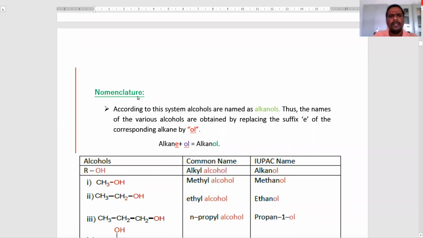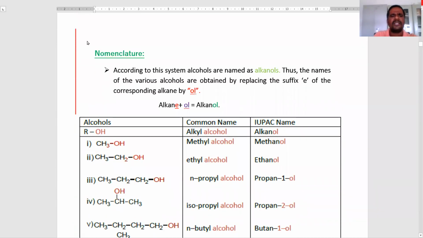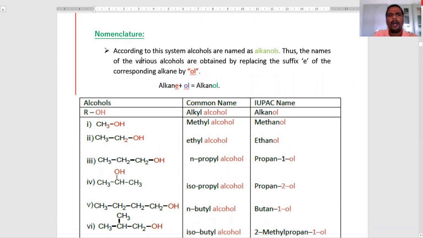Next, we see the nomenclature of the alcohols, how alcohols are given names. According to this system, alcohols are generally named as alkanols. The names of the various alcohols are obtained by replacing the suffix "e" of the corresponding alkane by "ol."